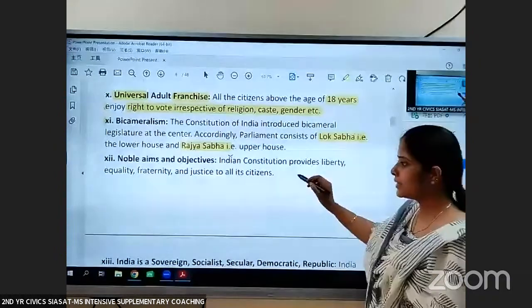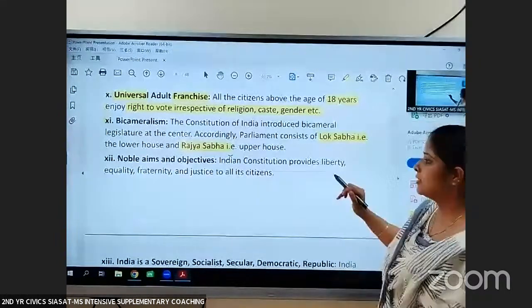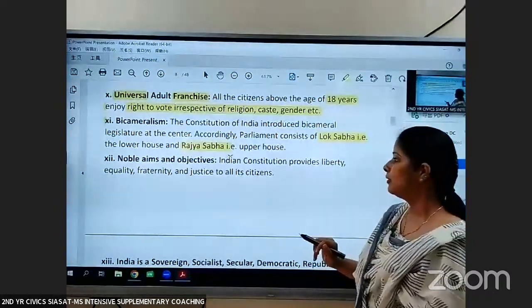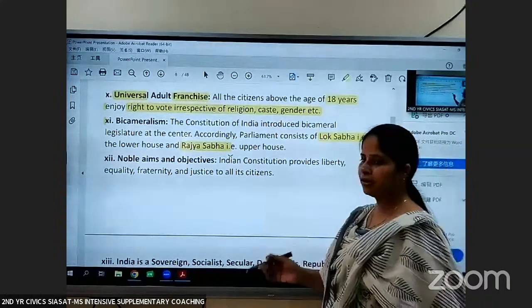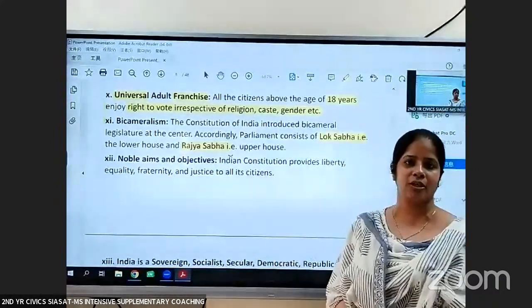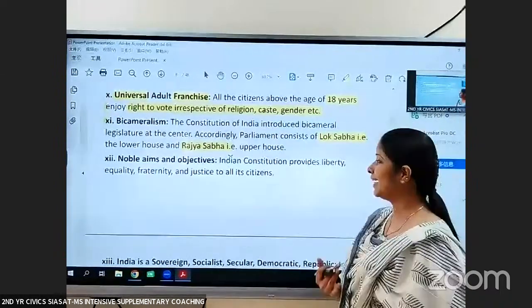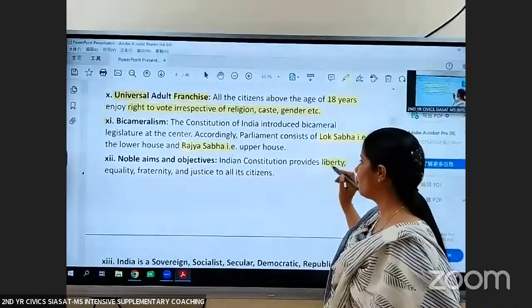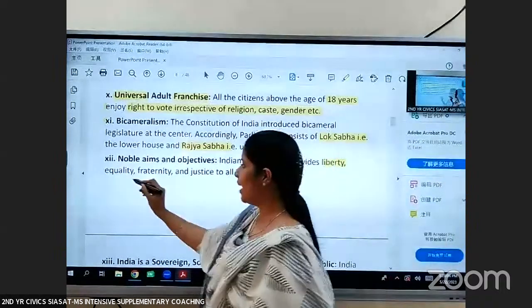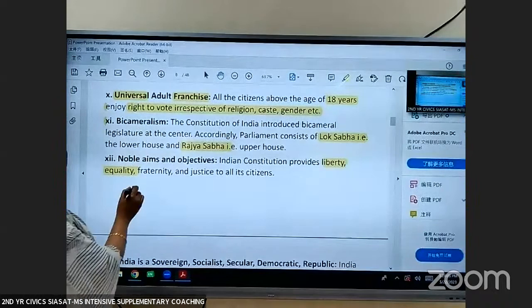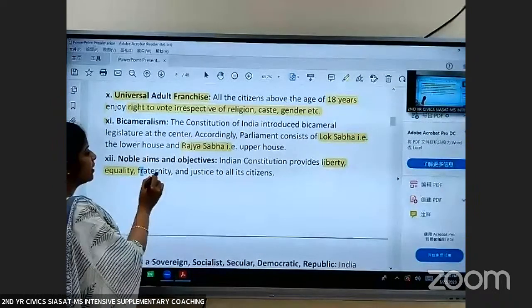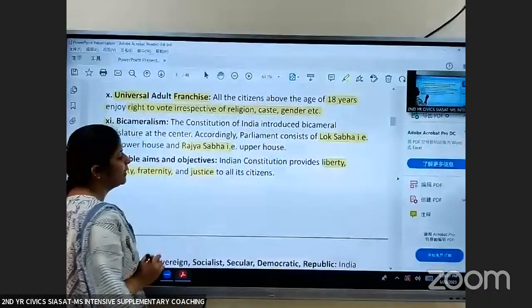Then coming to the last point, that is noble aims and objectives. The Indian Constitution provides liberty. If you see the preamble, what is the preamble? It is the introduction to the Constitution. The Constitution of India guarantees liberty, that is freedom, equality, meaning there shall not be any discrimination, fraternity, that is brotherhood, and justice to all its citizens.